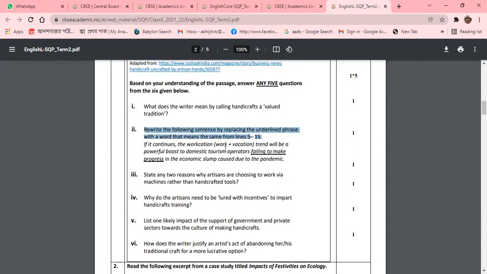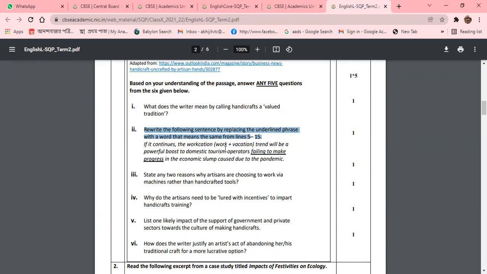That means idioms or phrases. You should know about idioms and phrases, and where to use them. Otherwise, you cannot give the answer. So the basic thing is what you know beforehand, and your perception should be clear.